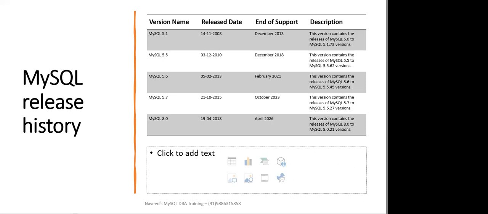The 5.5 version came into existence in December 2010, and the end of support was December 2018. This contains the releases of MySQL 5.5 to MySQL 5.5.62. Then 5.6 was released in February 2013, and February 2021 was the end of support.